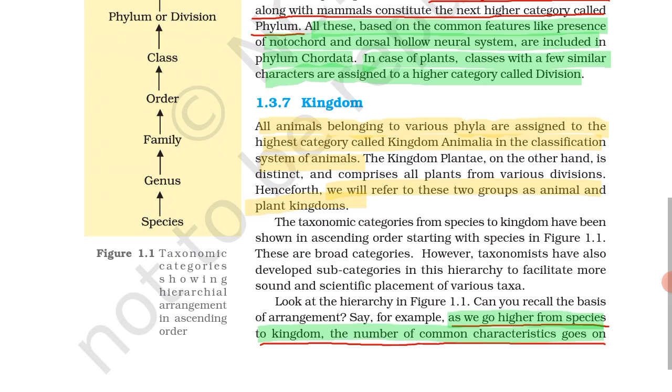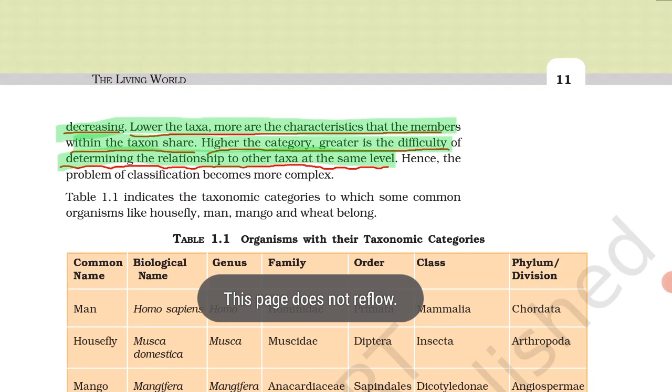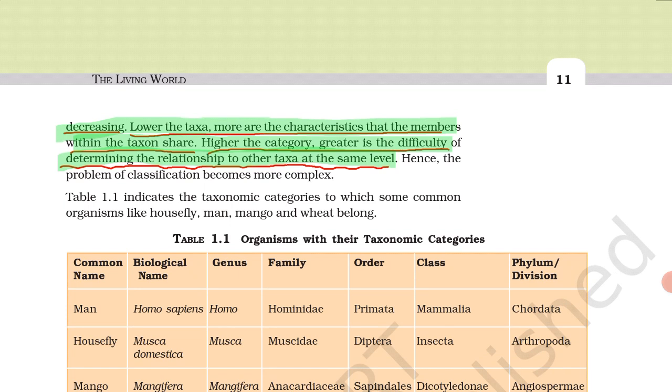What is there in kingdom Animalia? There are various animals given in various divisions. Hence, we refer to these two groups as kingdom Plantae and kingdom Animalia. As we go higher from species to kingdom, the number of characteristics goes on decreasing. Lower the taxa, more the characteristics that the members within the taxon share. Higher the category, greater is the difficulty of determining the relationship to the other taxa at the same level.